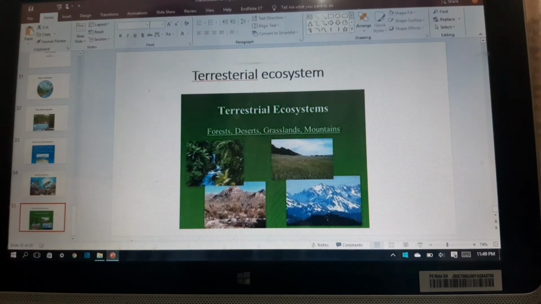Terrestrial ecosystem. Terrestrial ecosystem can be divided into these main types. Number one, temperate deciduous forest. Number two, coniferous, alpine and boreal forest. Number three, tropical rainforest. Number four, grassland ecosystem. Number five, desert ecosystem. And number six, tundra ecosystem.